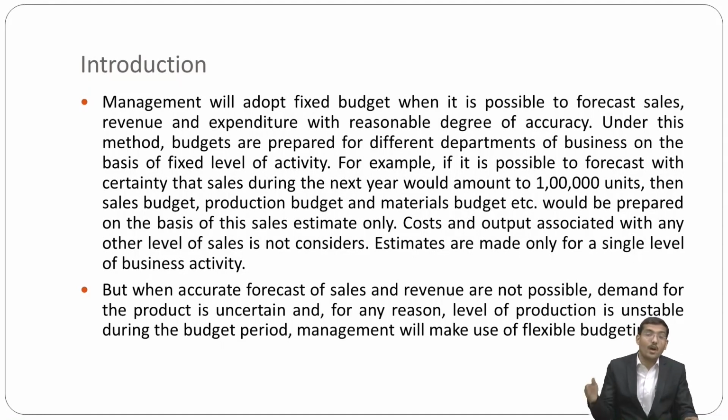may be prepared according to that particular quantity, on the basis of this sales estimate only. The cost and output associated with any other level of sales is not considered, and estimates are made only for a single level of business activity.